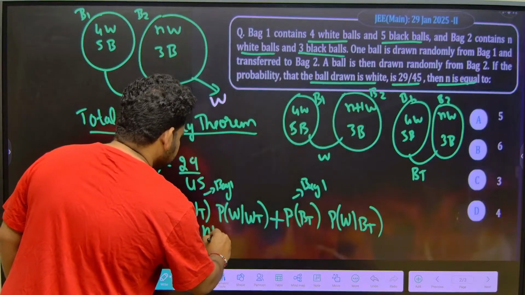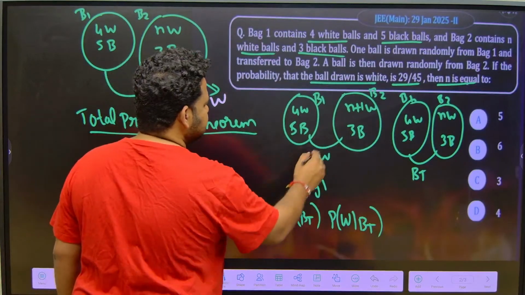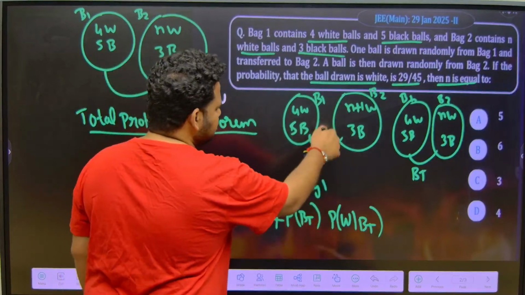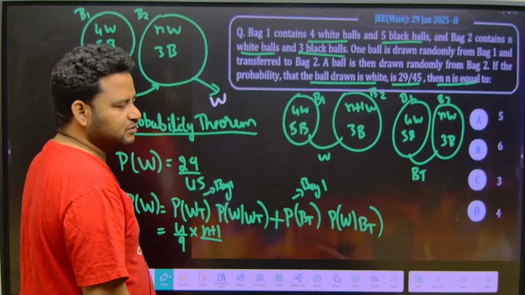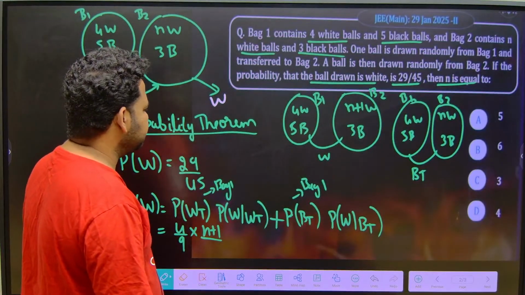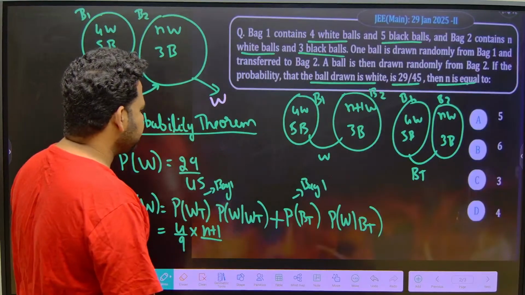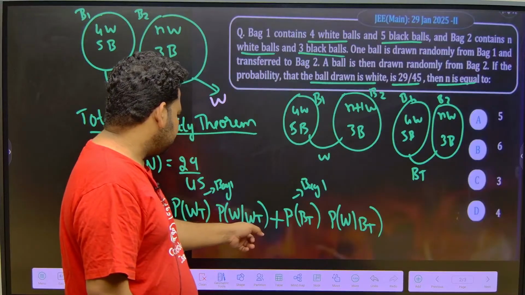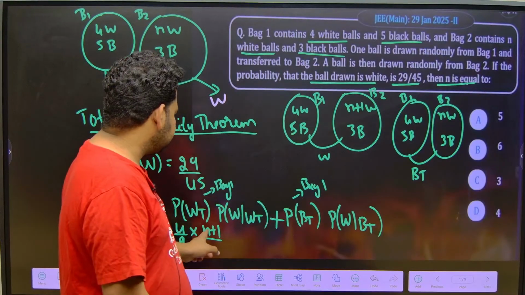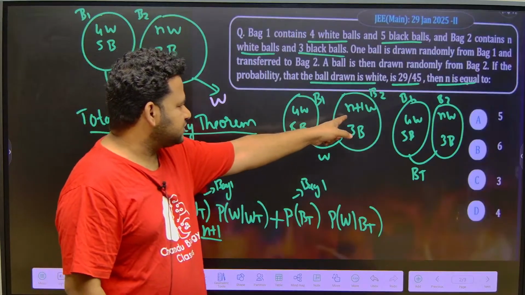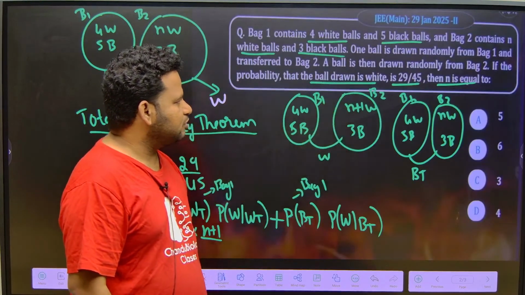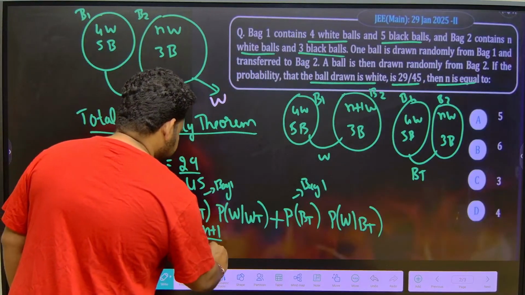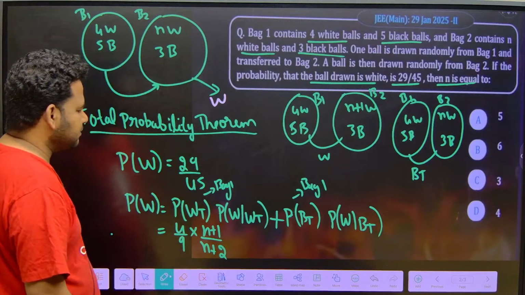N plus 1, divided by what is the total number? White ball is transferred, so the probability of getting white, given that the n plus 1 number of white balls is transferred, is n plus 1. This total will become n plus 2, correct?